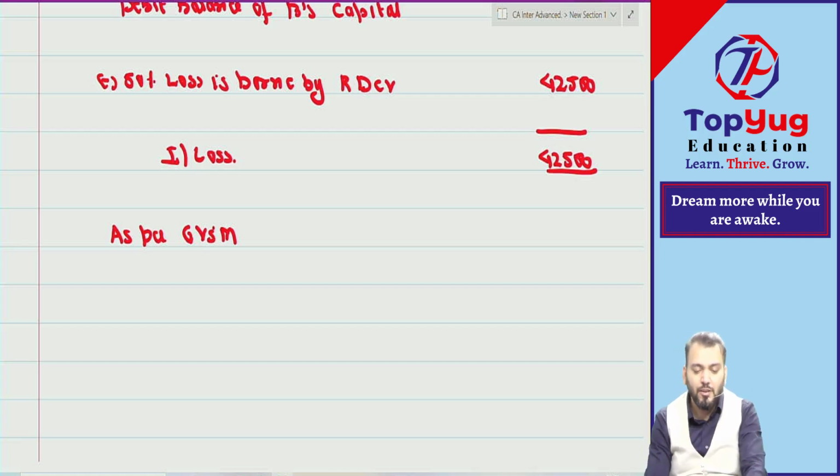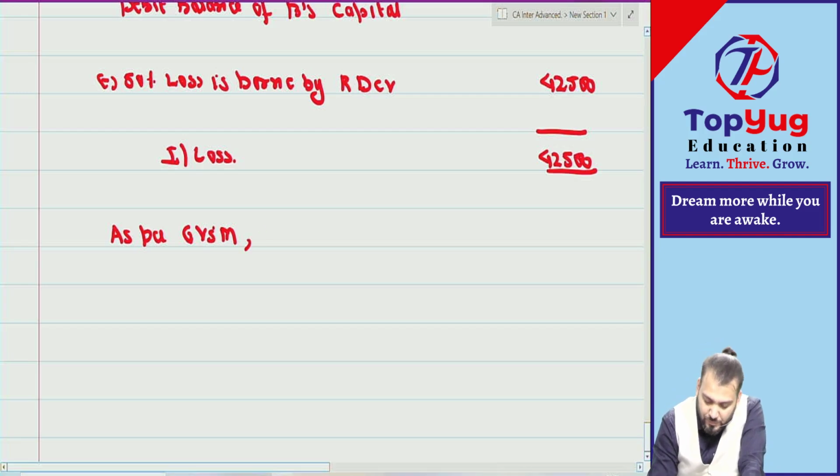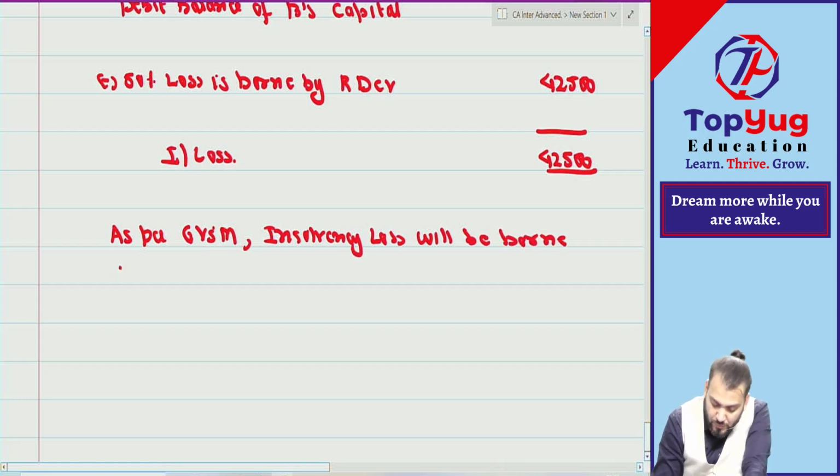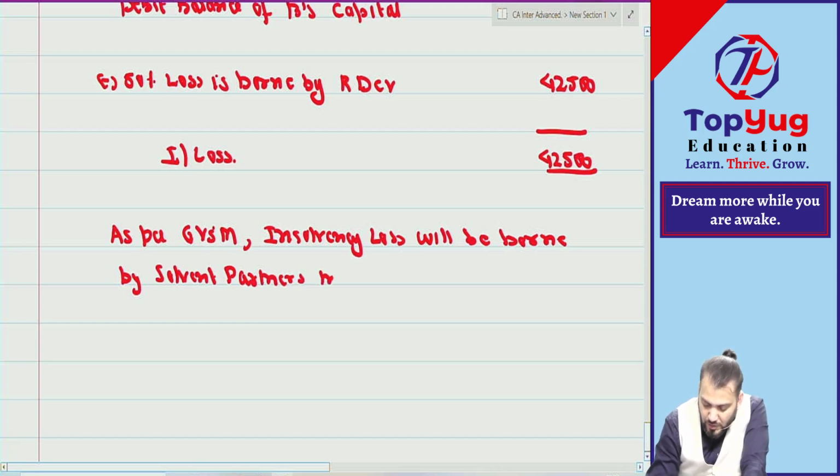Write it in full: as per Garner versus Murray, insolvency loss will be borne by solvent partners in the ratio of fixed capital. Correct.